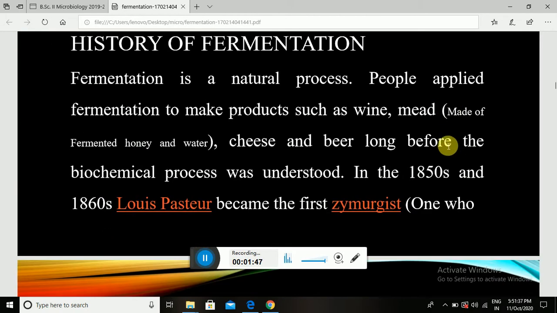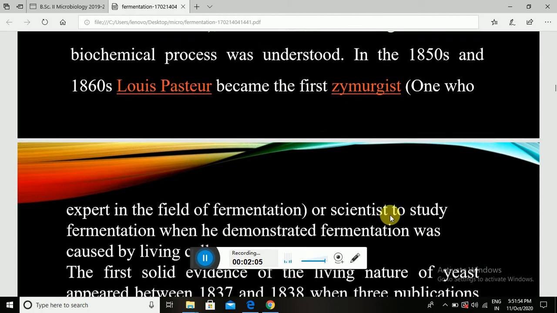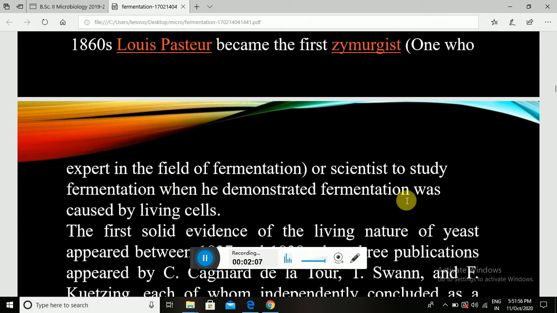Fermentation is a natural process. People applied fermentation to make products such as wine, mead made of fermented honey and water, cheese and beer long before the biochemical processes were understood. In the 1850s and 1860s, Louis Pasteur became the first zymologist, an expert in the field of fermentation, when he demonstrated that fermentation was caused by living cells.